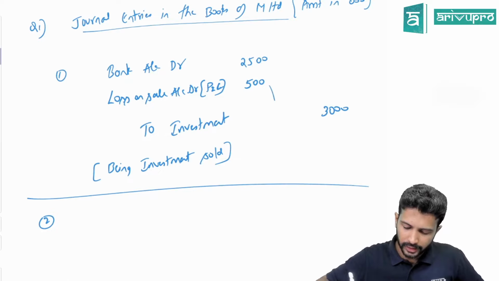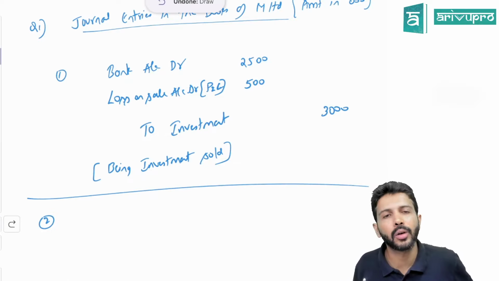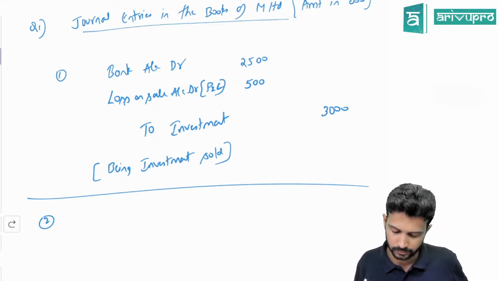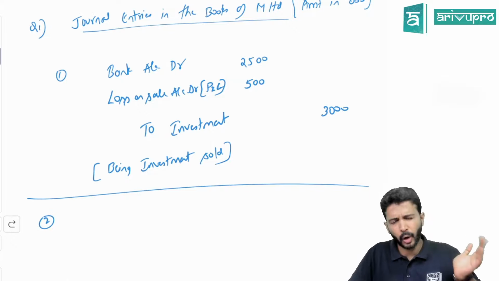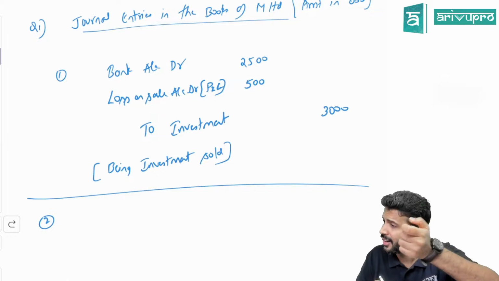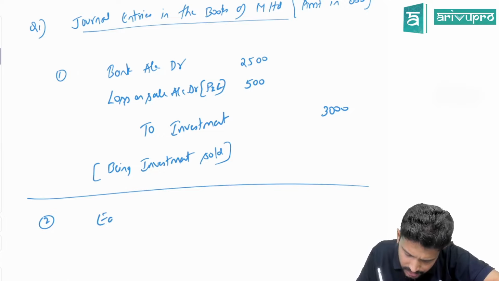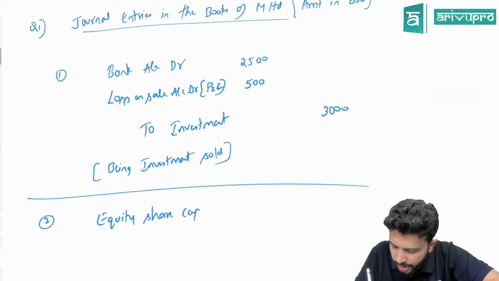So this is one. Did we issue any new preference shares or debentures? We read the problem. Did we encounter anything like that? No. Okay, that means this is over. Now we'll get to the actual buyback entries. What are you buying back or what are you cancelling, sir? You're cancelling equity shares. That means you're cancelling in a way equity share capital. Equity share capital has a credit balance. To cancel, we will debit. So the journal entry will be equity share capital account debit.